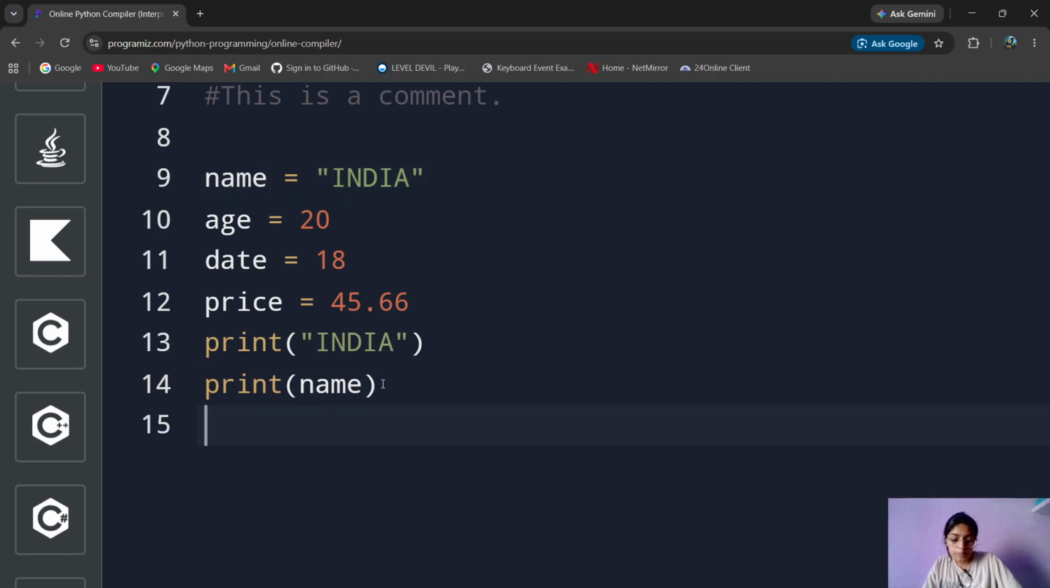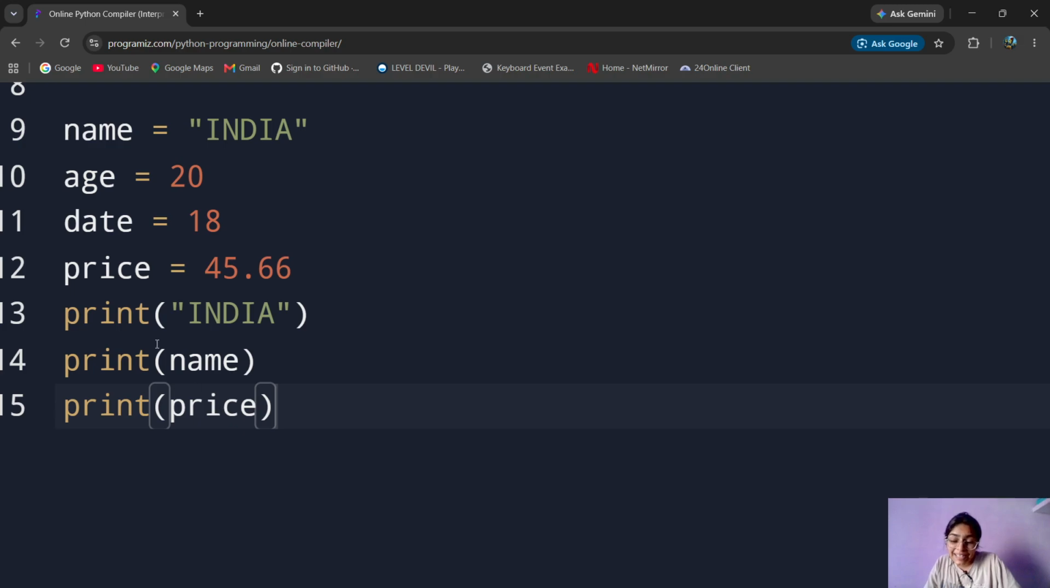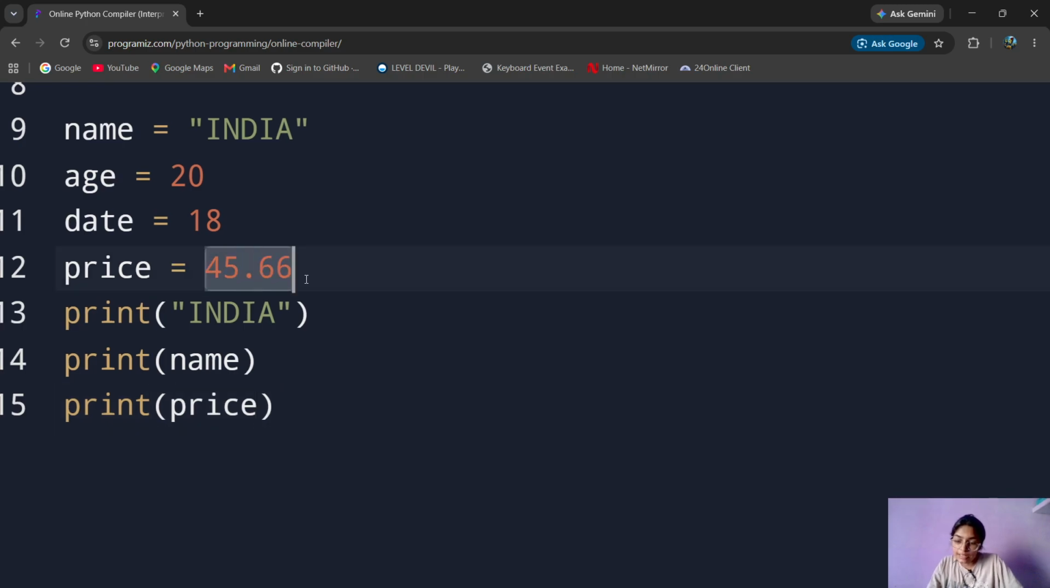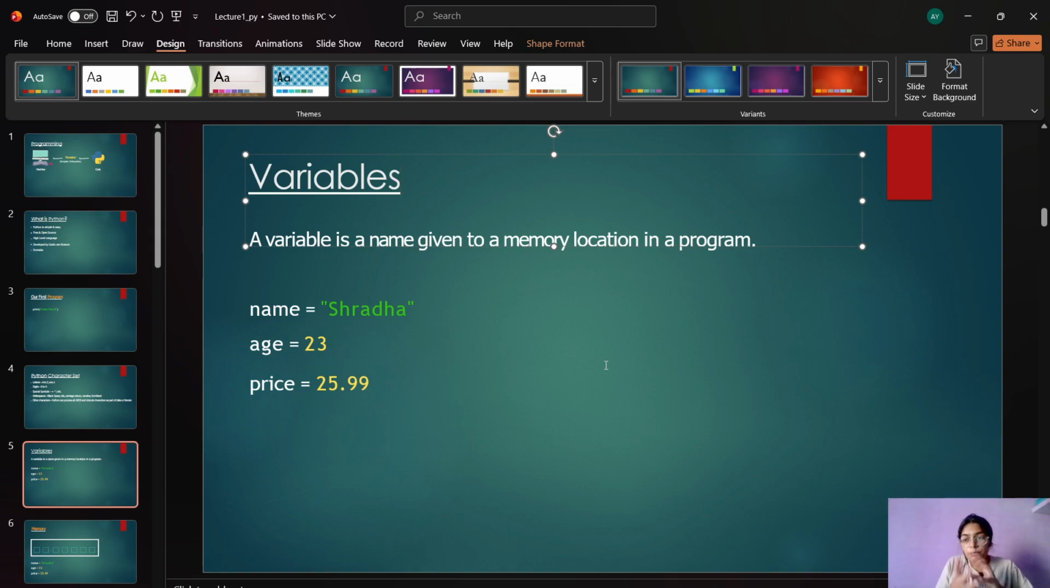Okay. Now same, we can print 18, and if we print price, like expected, it's going to print the price. Why? Because price indicates the memory location, and print extracts the data stored in it. This is how it works. So a variable is a memory location, and when you call print, it extracts the data present inside that particular variable. Okay, hope it's clear.